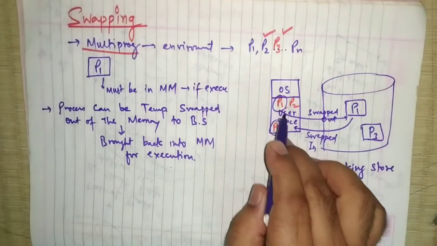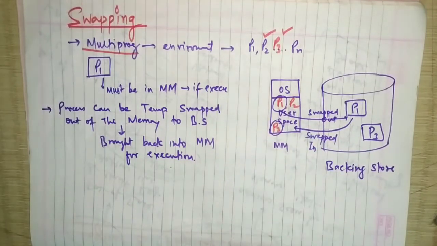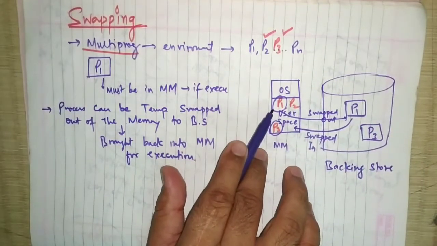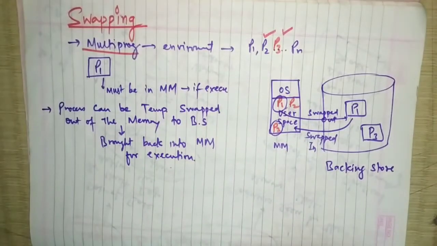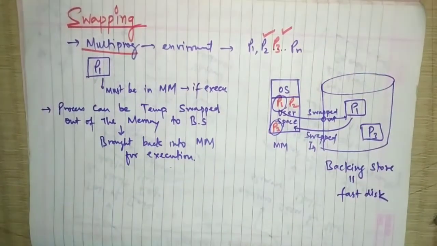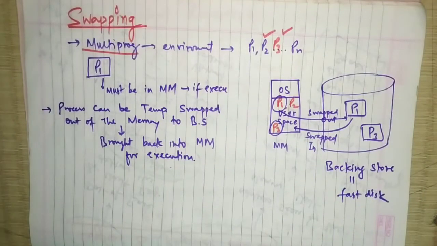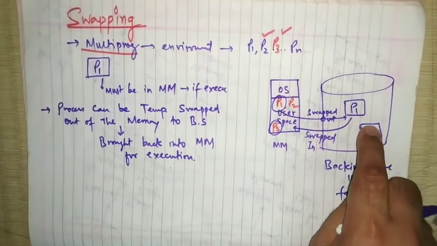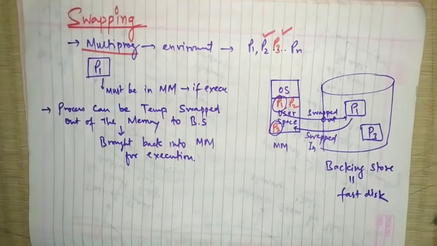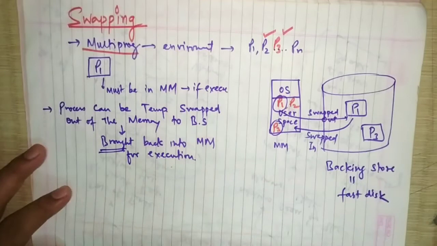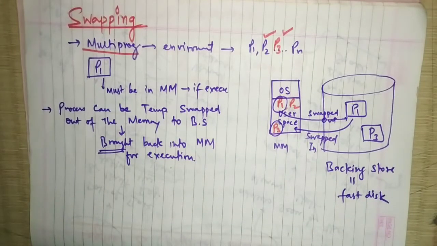If the process is not required right now in the main memory, then we can temporarily shift the process from main memory to the backing store. That is why we are using this backing store. This is generally a fast disk. So we can shift the process from main memory to the backing store, and when it is required and wants to resume its execution, then we can bring it back into the main memory for execution purposes.